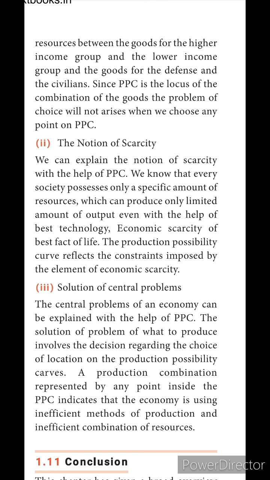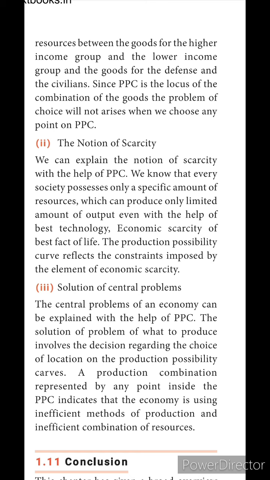And when we have resources, we should allocate them between the higher income people as well as the lower income people: to whom should we allocate more and to whom less? In that also we will get the problem. And whether we will produce goods for defense or for the civilians, in that also we have the problem. This one I already explained in the basic economic problem.